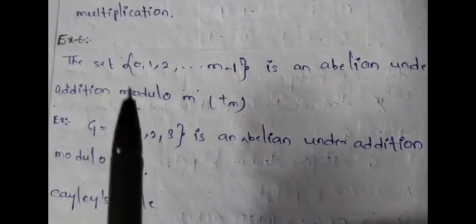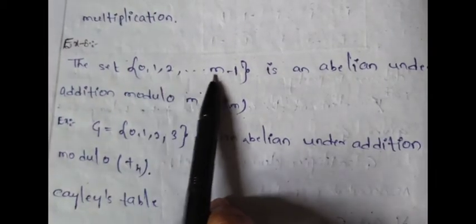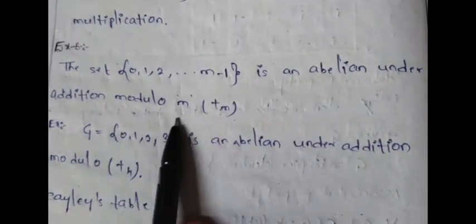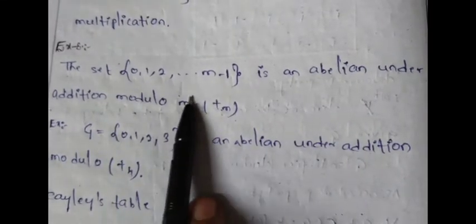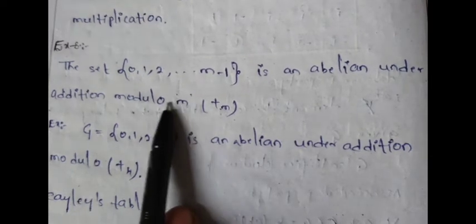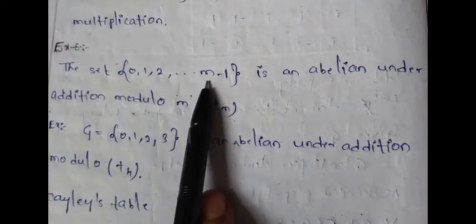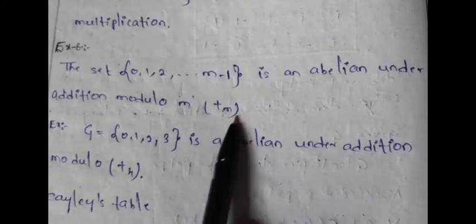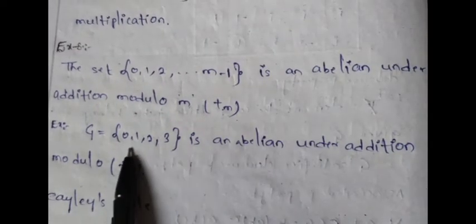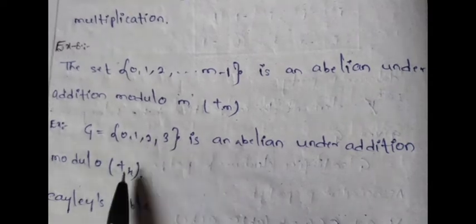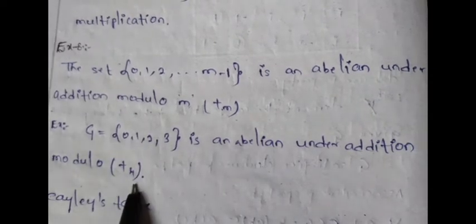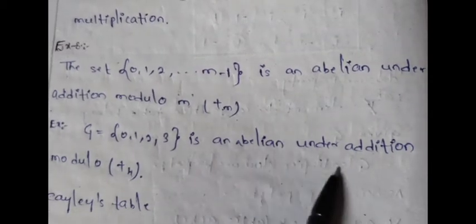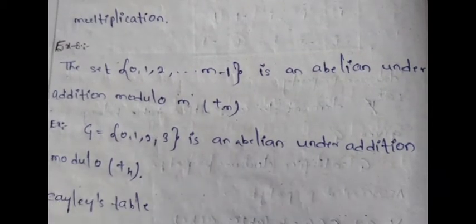In the same way, we are taking 0, 1, 2, 3 and so on up to m minus 1. It is also an abelian group under addition modulo m. m need not be prime, m may be any number, but you have to take 0, 1, 2, 3 and so on up to m minus 1. Then under addition modulo m, it is abelian. For example, suppose I am taking 0, 1, 2, 3 under addition modulo 4. Then it is obviously a group and also abelian.